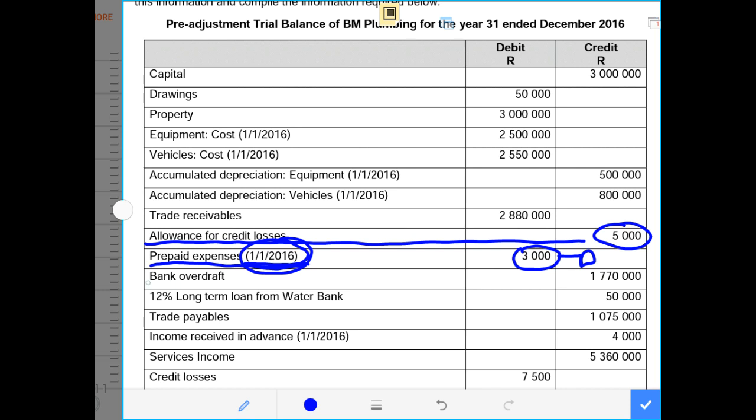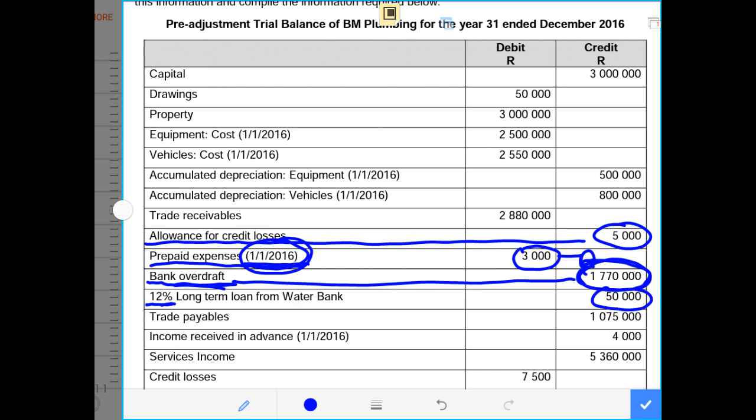We are then given the bank overdraft. Take note that a bank overdraft is a liability. That means this business was owing 1,770,000 by the end of the current accounting period. So this 1,770,000 will be recorded under our current liabilities. And it says 12% long-term loan from Water Bank.